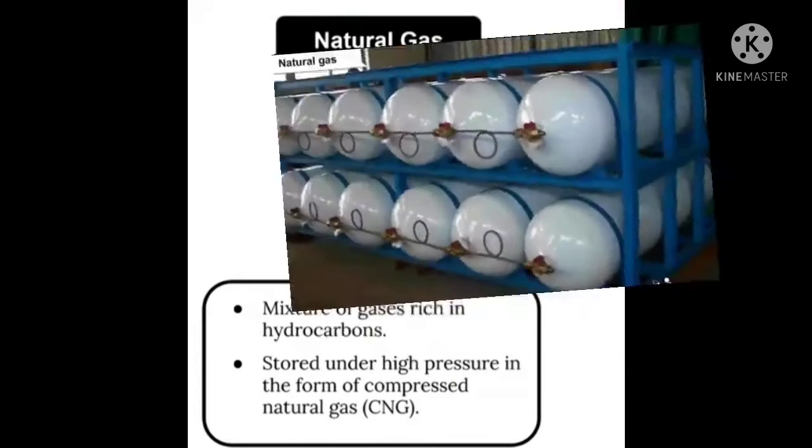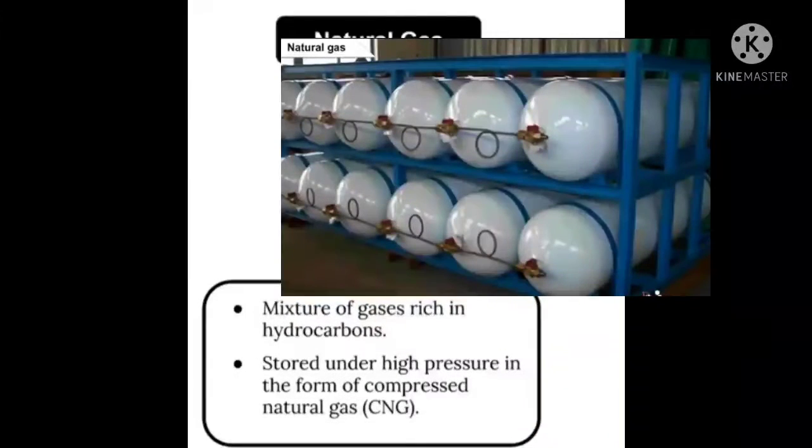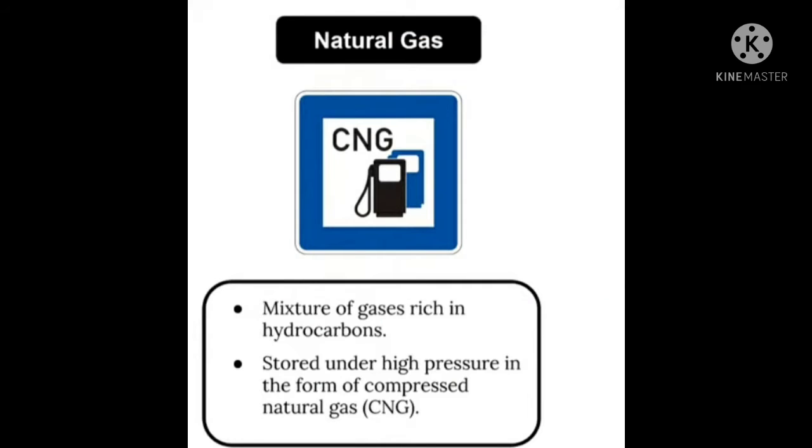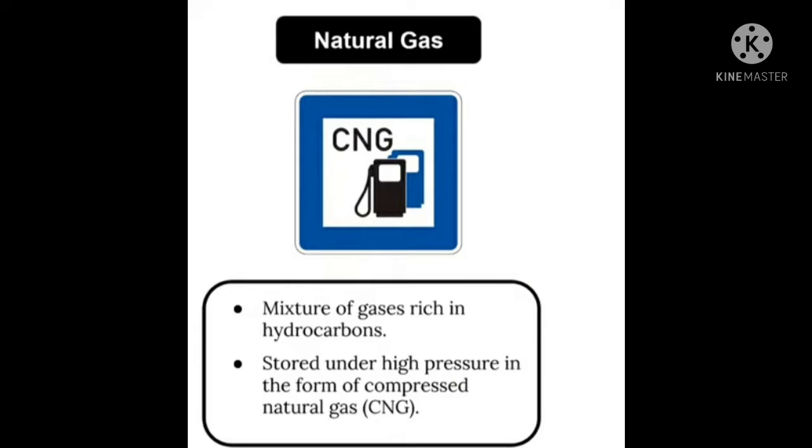Natural gas is a mixture of gases rich in hydrocarbons like butane, methane, propane, etc. Hydrocarbons means compounds containing both hydrogen and carbon. Natural gas is stored under high pressure in the form of compressed natural gas or CNG. So children, what CNG is, is very important.